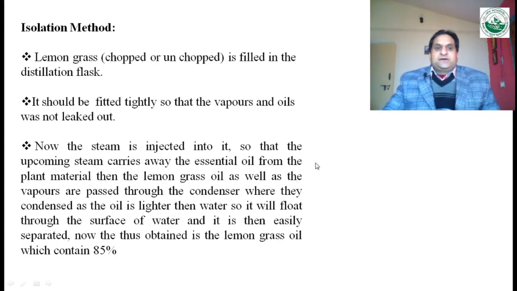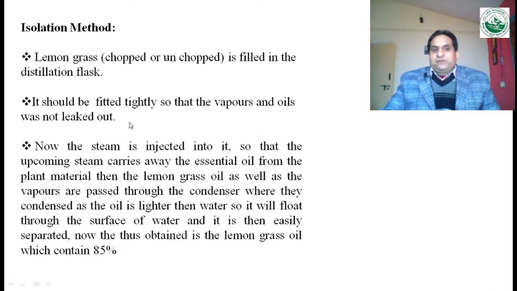And here is the isolation method of citral. We will take the plant drug, lemongrass, and chop it into small pieces. It should be filled in the distillation flask and packed in such a way that it is tightly closed, so that the vapors and oils do not leak from the distillation flask.